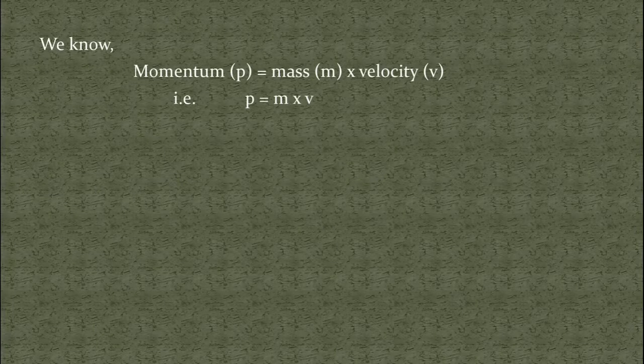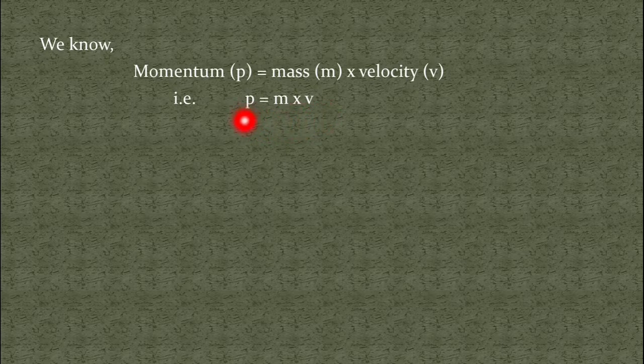Now we know that momentum equals mass into velocity, that is, p equals m into v. From this expression it is clear that momentum is the product of the mass of an object and the velocity with which it is traveling. And you know mass is a scalar quantity, but velocity is a vector quantity which has both magnitude as well as direction. And momentum is defined as the product of mass and velocity.